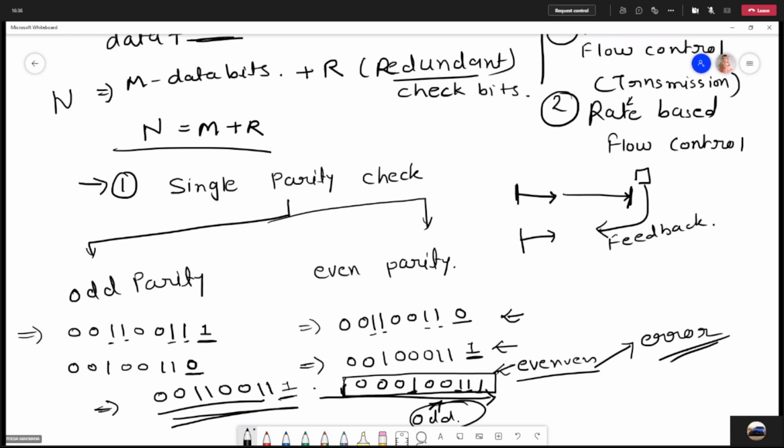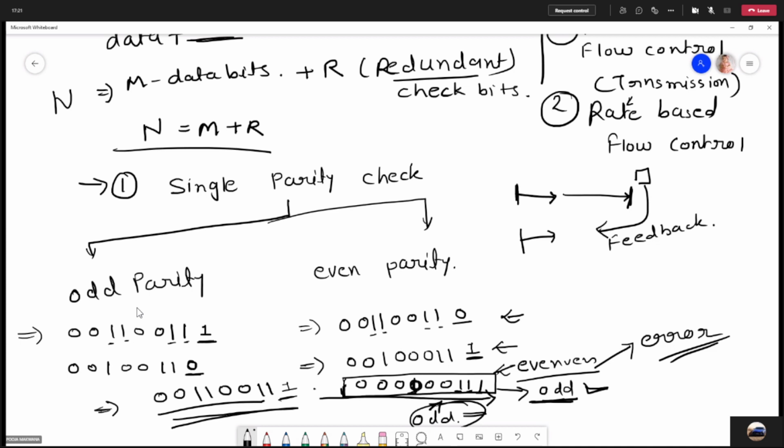Right. So using the single parity check method, we will be able to know a single bit error only, right? If it has a 2 bit error, suppose this one is also removed and it has only 3 ones, the parity will be odd. And the sender also says that it is odd parity, and this message, which actually has an error, will be detected as a correct message at the receiver side, and the receiver will accept it. But actually it is not the correct message, right? So this method is useful to detect only a single bit error.